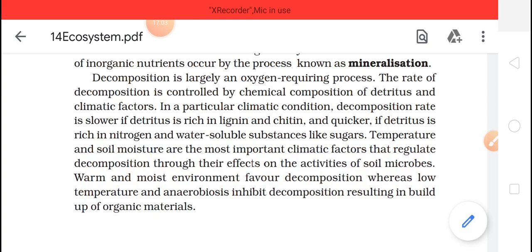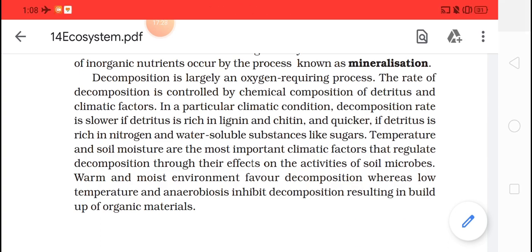Temperature and soil moisture are the most important climatic factors that regulate decomposition through their effect on the activities of soil microbes. Warm and moist environments favor decomposition, whereas low temperature and anaerobiosis inhibit decomposition, resulting in a build up of organic material. Okay, this I have explained to you.